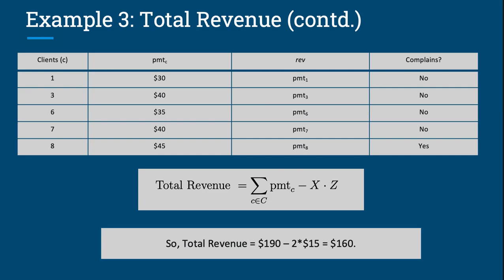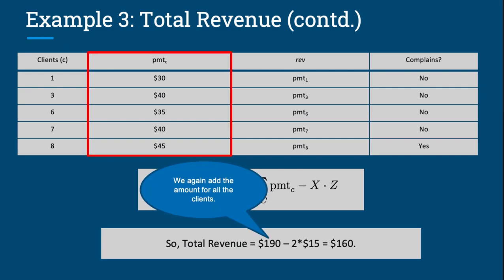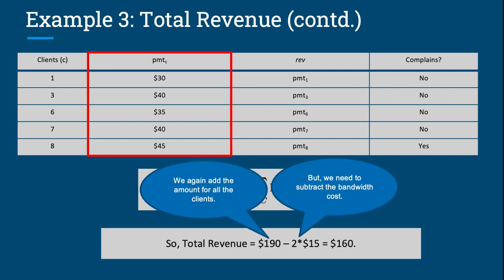However, this time we increase the bandwidth by 2, but the fines are still 0. Thus we have the following formula for total revenue. Now total revenue equals $160, where we add the payment amount from each client and then subtract the bandwidth increase cost. This is of course less than the revenue from example 4.